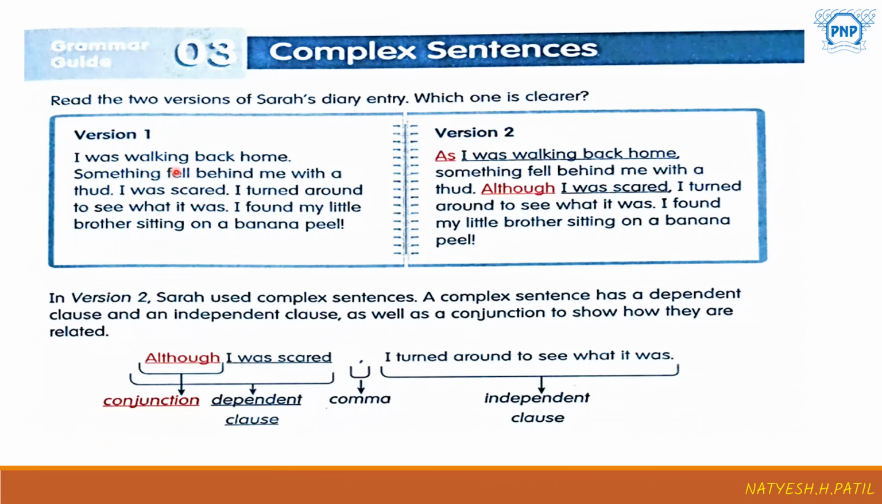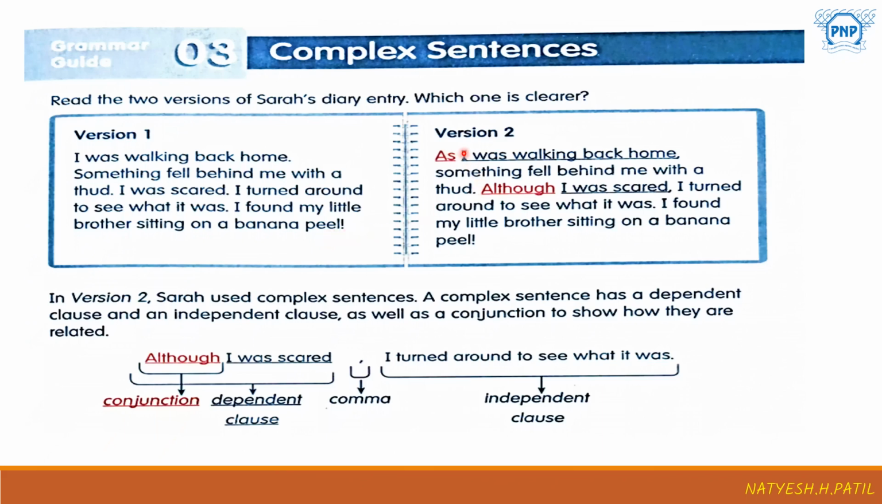Version 1. I was walking back home. Something fell behind me with a thud. Thud means a very loud noise. Something heavy fell somewhere. I was scared. I turned around to see what it was. I found my little brother sitting on a banana peel. When we read, we come to know that there are no complicated words. All the sentences are very easy. We can easily understand, and we don't feel any complication.